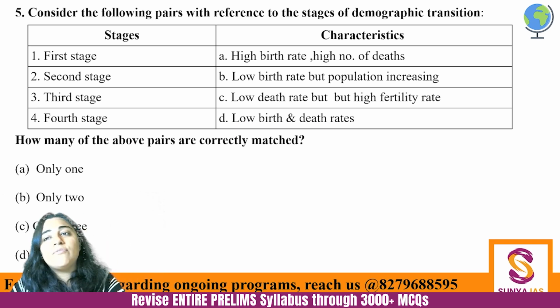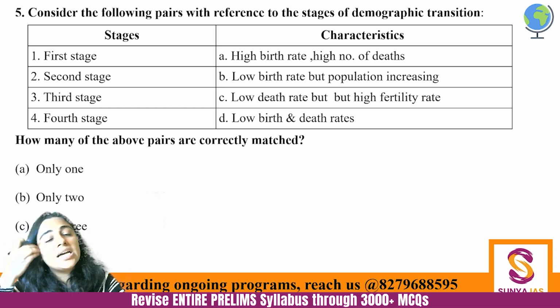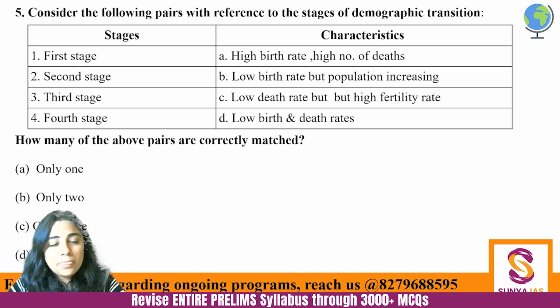I told you that when we are having a lower population, the lower economy, when we don't have enough money, then we don't have good medical services also. So there is high chance that if you are having, let's say, 5 children, unfortunately 2 or 3 of them might die. So you will have high birth rate as well as high number of deaths in the first stage when an economy is just starting. So this is absolutely correct.